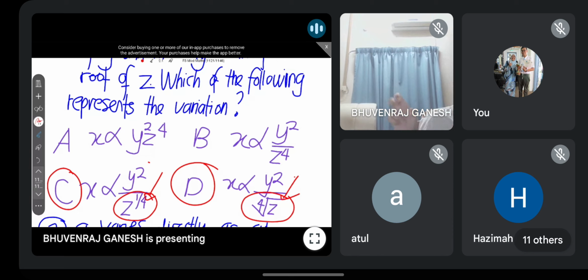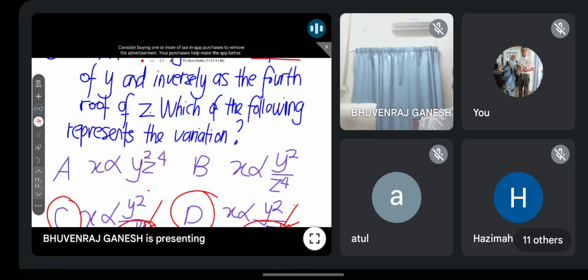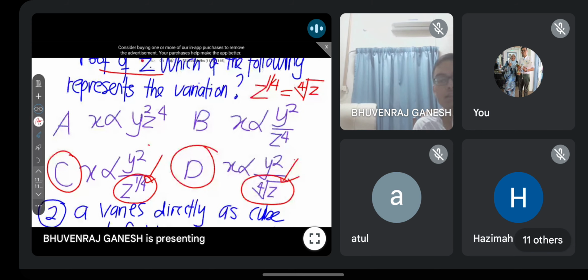So that's why when they say fourth root of Z, punca kuasa 4Z, you can write it like this or you can write it like this. Dua-dua pun sama. That is why your answer is C and also D.